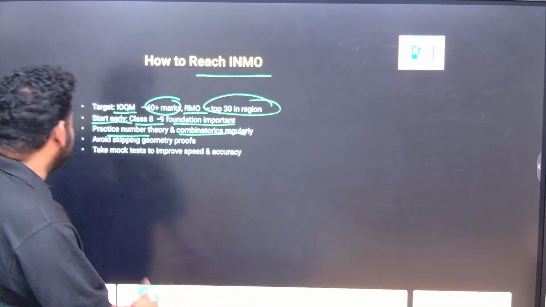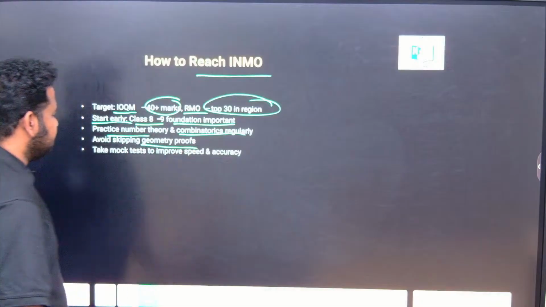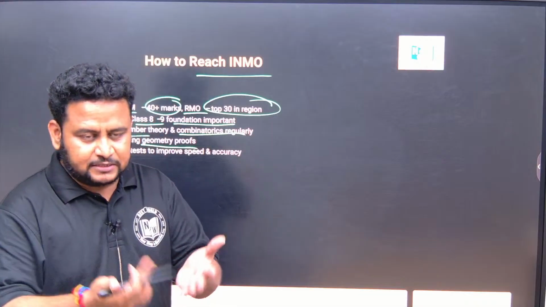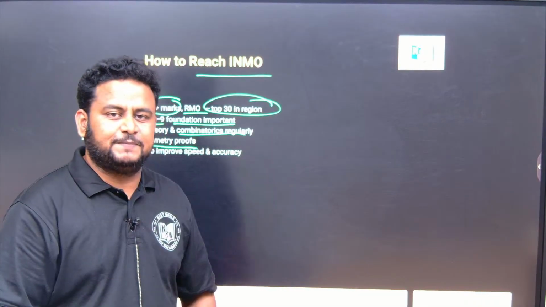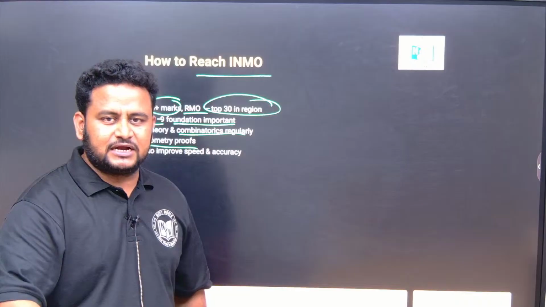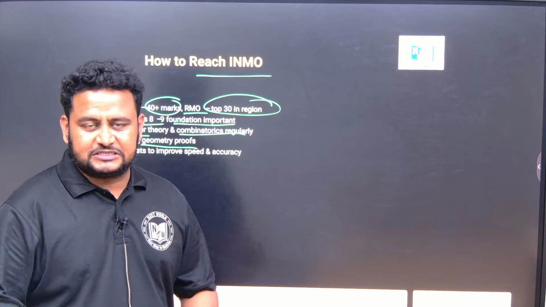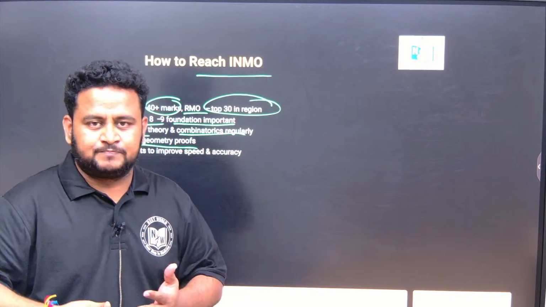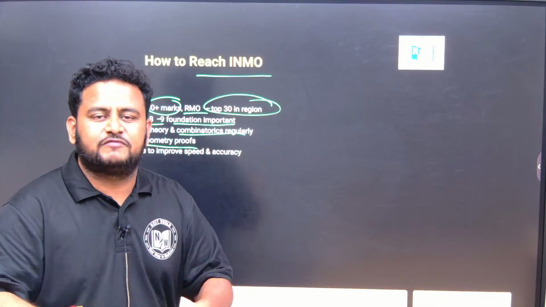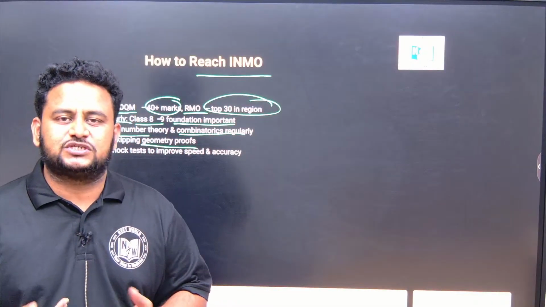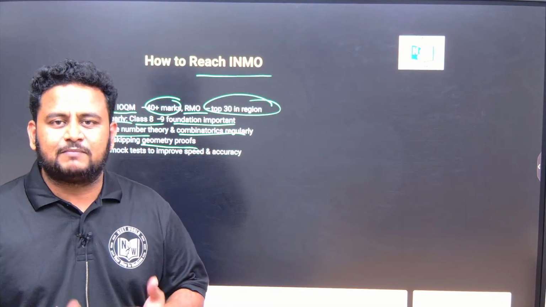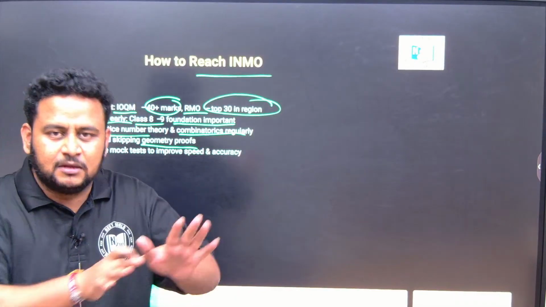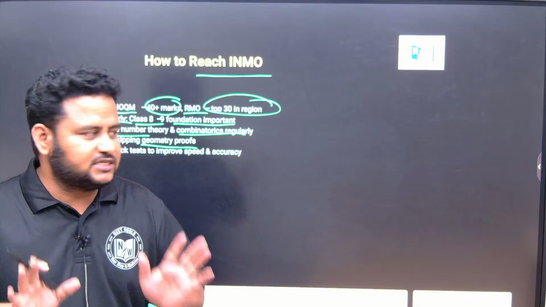Now, coming to avoid skipping geometry proofs. You may think, geometry, what is this, what is that? Suppose I talk about BPT, in the end you will get proportionality between sides. You may think that is enough, but please understand the proof itself, how it comes. That proof will help you solve various other questions, because the questions will be based on the proof of the theorem, not just the actual outcome or result of the theorem. So please focus on the process of getting the proof. That is very important.